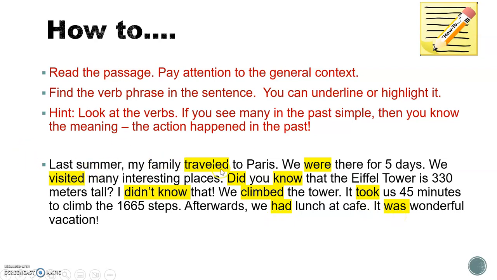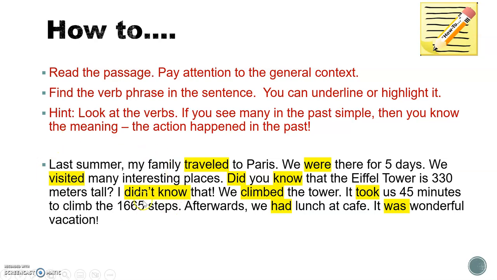So last summer, my family traveled to Paris. So already we know, when did these actions happen? Last summer. We were there for 5 days. We visited many interesting places. Did you know that the Eiffel Tower is 330 meters tall? I didn't know that. We climbed the tower. It took us 45 minutes to climb the 1,665 steps. Afterwards, we had lunch at a cafe. It was a wonderful vacation.